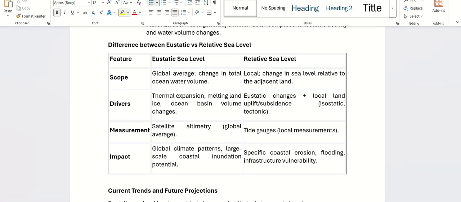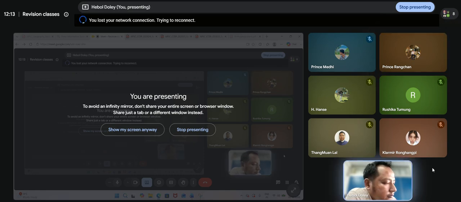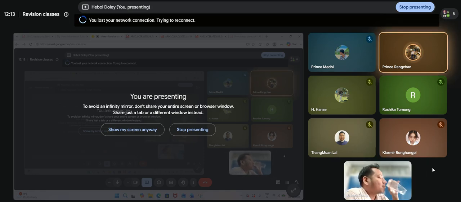So what can lead to a rise of the ocean basin?